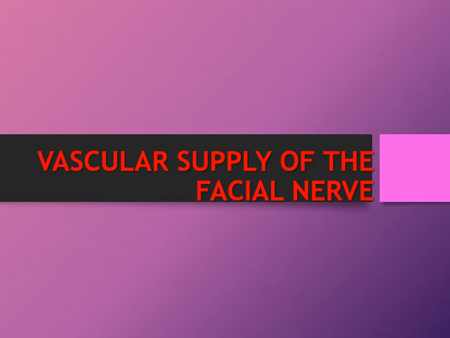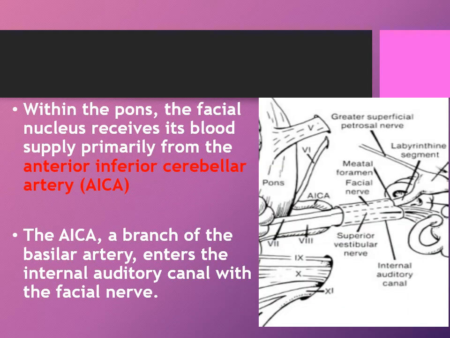Let us go now to the vascular supply of our facial nerve. Within the pons, the facial nucleus receives its blood supply primarily from the anterior inferior cerebellar artery or AICA. And AICA also enters the internal auditory canal with the facial nerve.